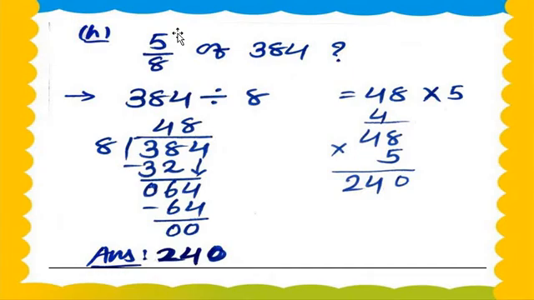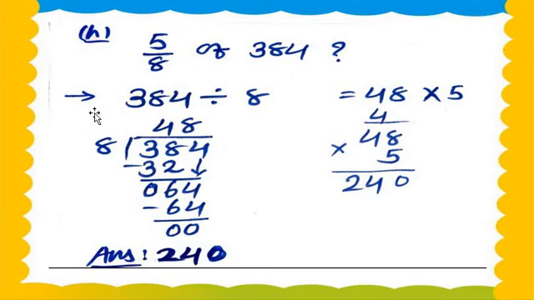5 upon 8 of 384. So now what to do? 384 divided by 8. So now let's check here, my dear students, how do we solve this division.